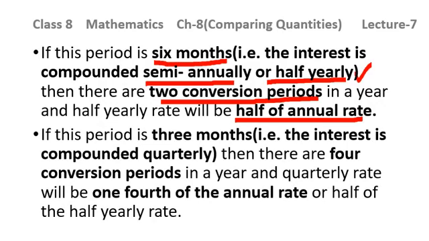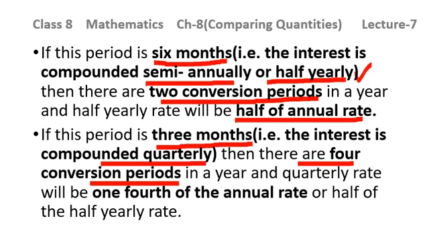Now if this period is 3 months, it means the interest is being compounded quarterly, and we know how many quarters are there in 1 year. There are 4 quarters, so 4 conversion periods. What is the duration for a quarter? 3 months makes 1 quarter. So in a year 4 quarters are there.